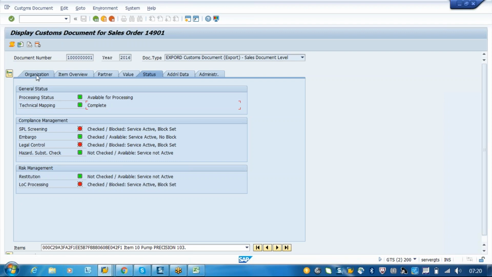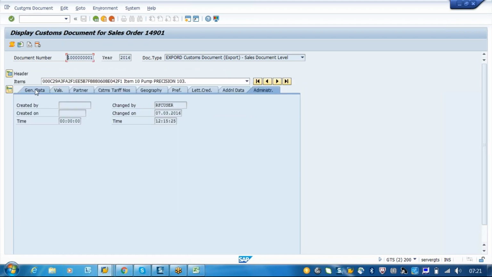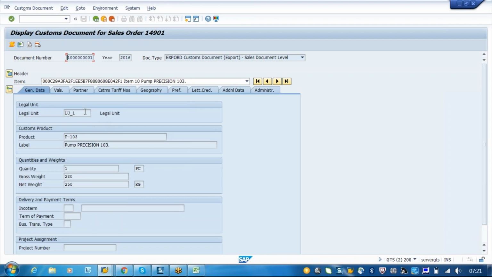But here in this customs document, the system will identify the document type. It is based on your sales order type. The minimum data you have to understand by now is your foreign trade, which is nothing but your company code. And your legal unit is nothing but your plant at item level. And your material, which is already transferred from your R3 to GTS. And for the remaining, quantity, Incoterms, if you want anything, you can transfer.